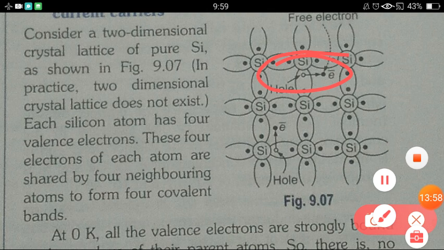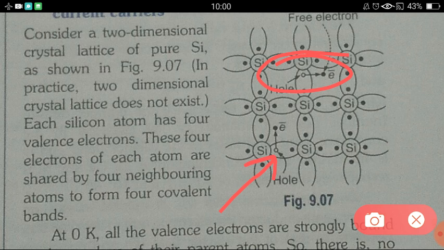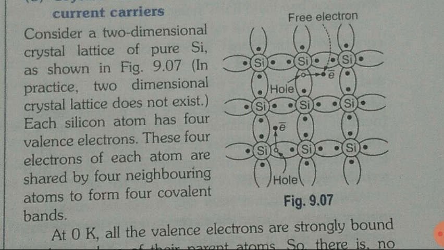If more energy is supplied, here also one electron leaves its place and becomes free, so one hole is created. If we supply more energy, another electron will also leave its place, and one hole will be generated. So the number of free electrons and holes is equal in a pure semiconductor.